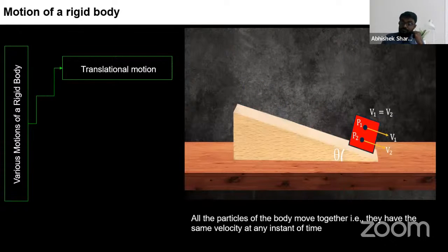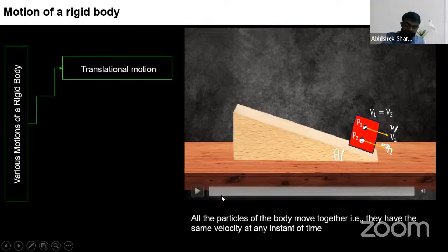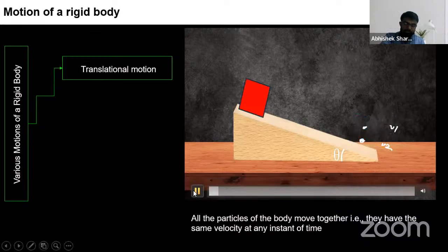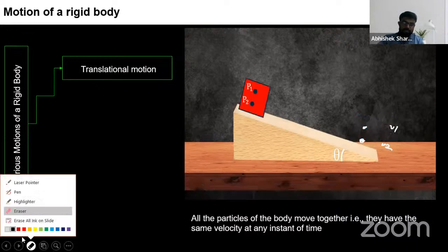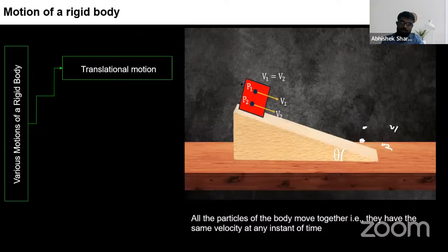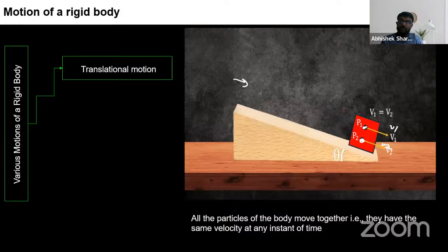In both the particles, velocity is the same. Yeah, in both of these particles, if you see, the velocity is the same. That is, this is v1 and this is v2. See, don't get confused in this. Let me tell you something. Understand this thing. If you observe from here, for marking the difference in the point, this is P1 point, this is P2 point. Don't get confused with the subscript. This is V1, this is V2.